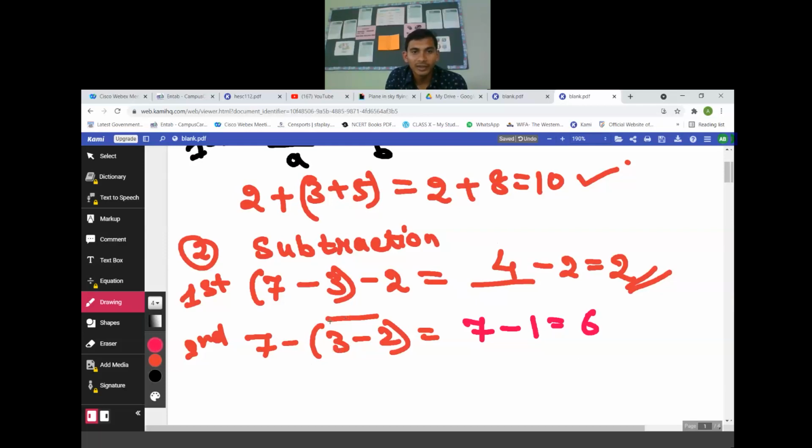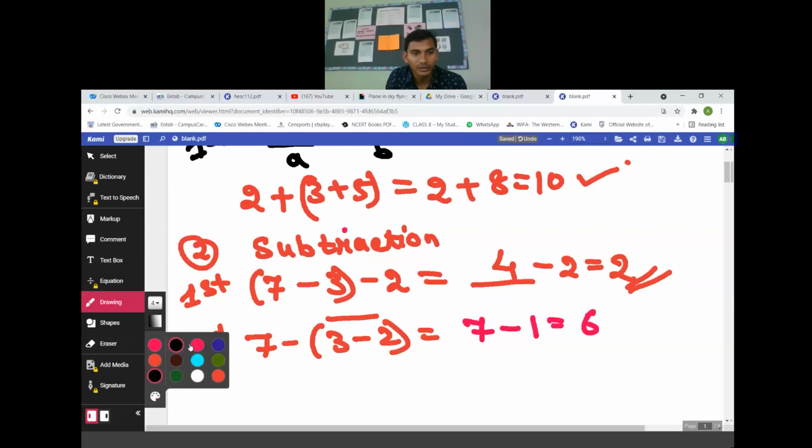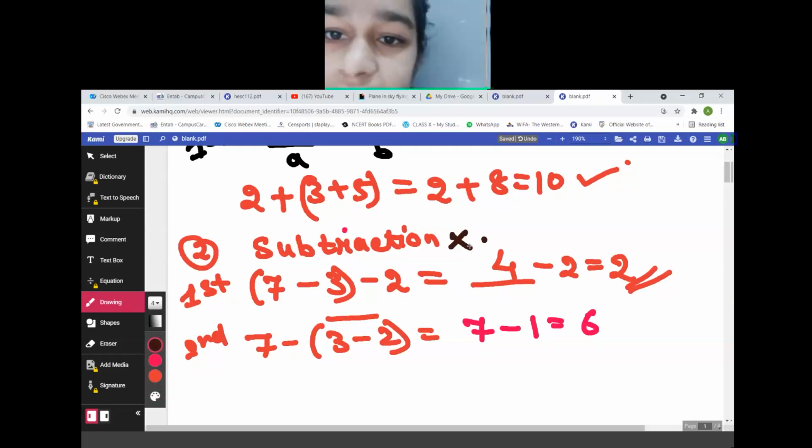So, can we regroup the numbers in whole numbers under the subtraction property? True or false? No, sir, not possible. False.